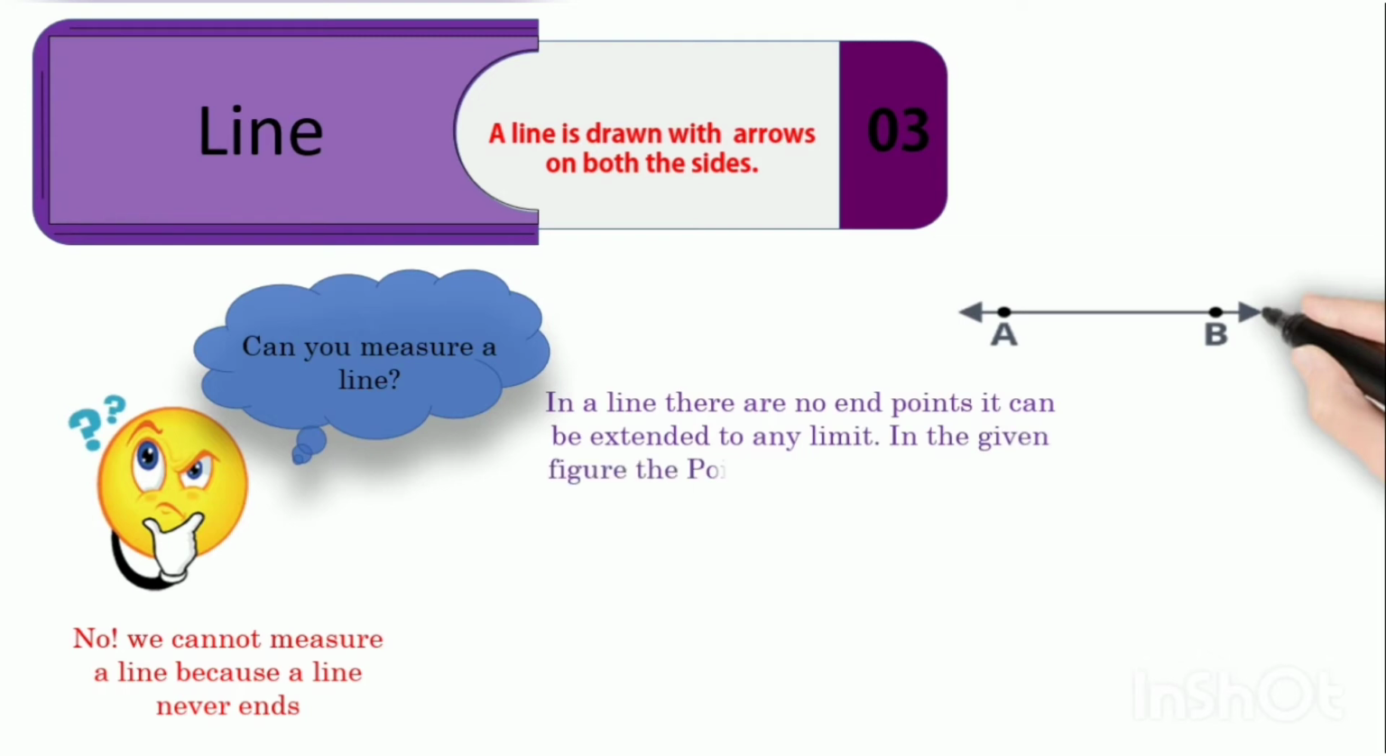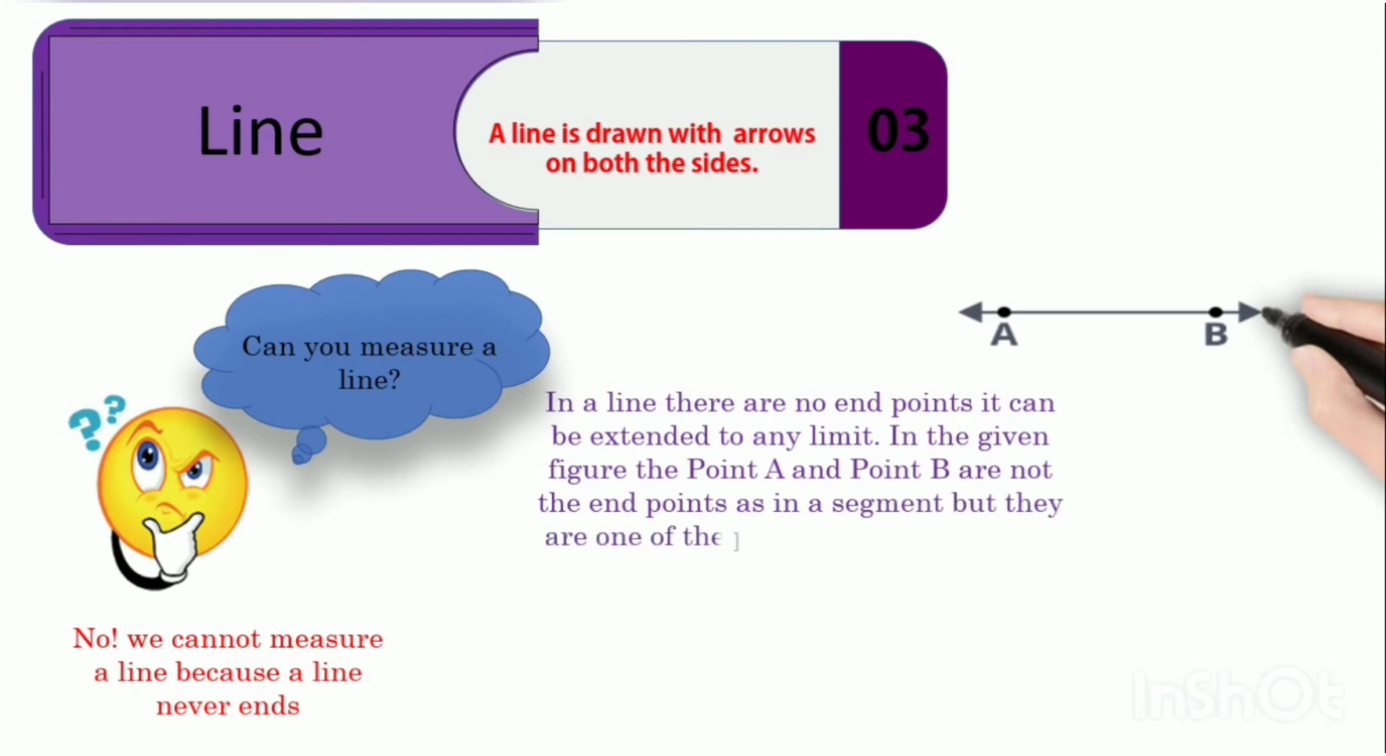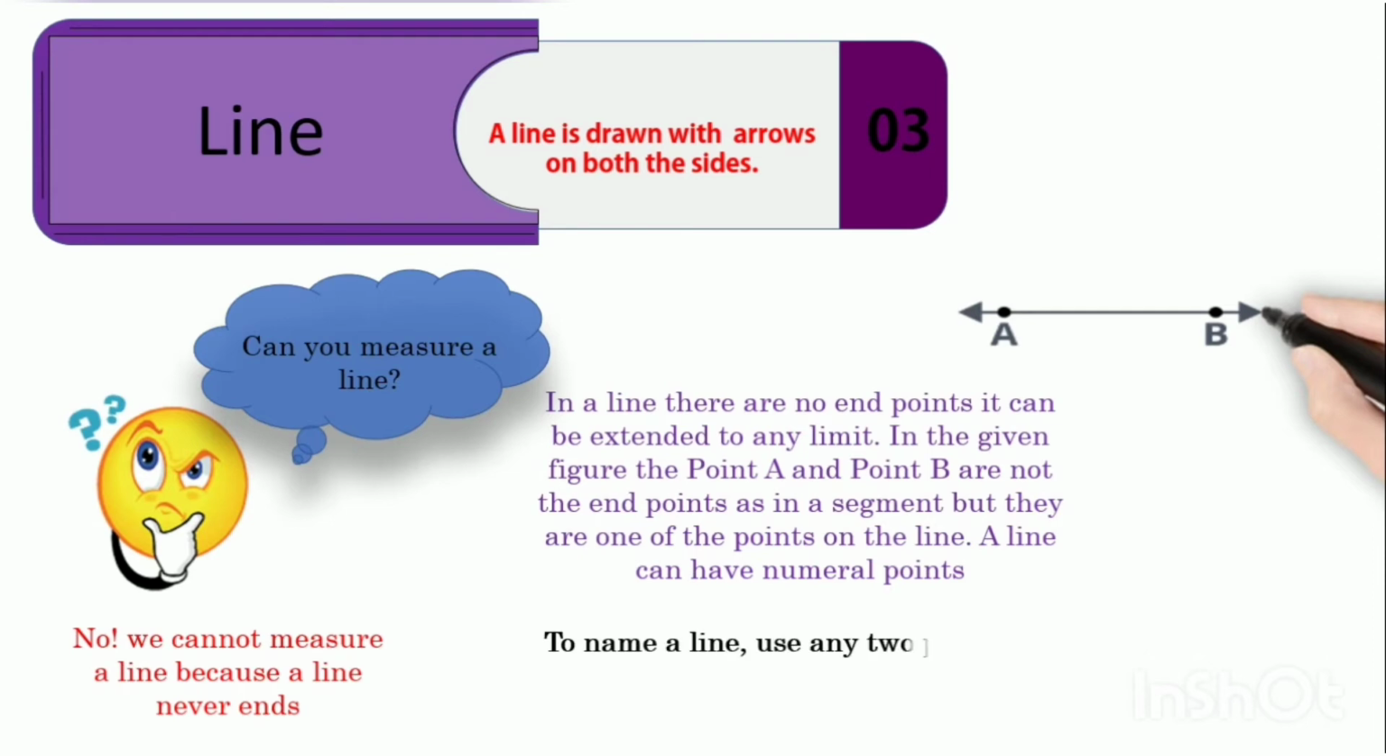In the given figure, the point A and point B are not the end points as in a segment, but they are one of the points on the line. A line can have numerous points. To name a line, use any 2 points on it. For example, line AB or line BA.